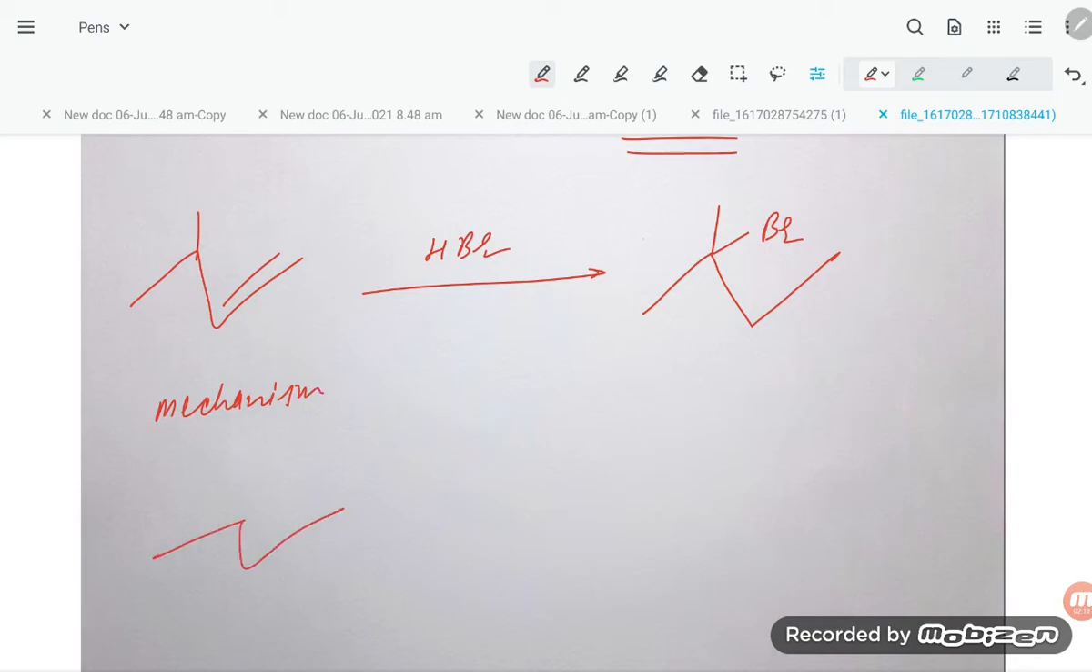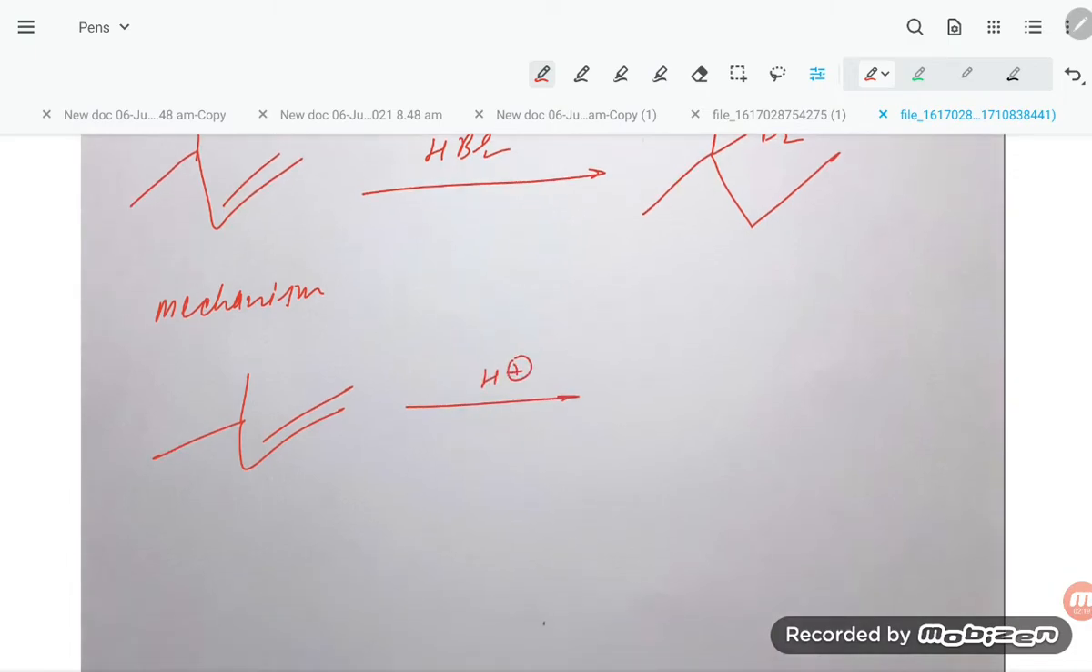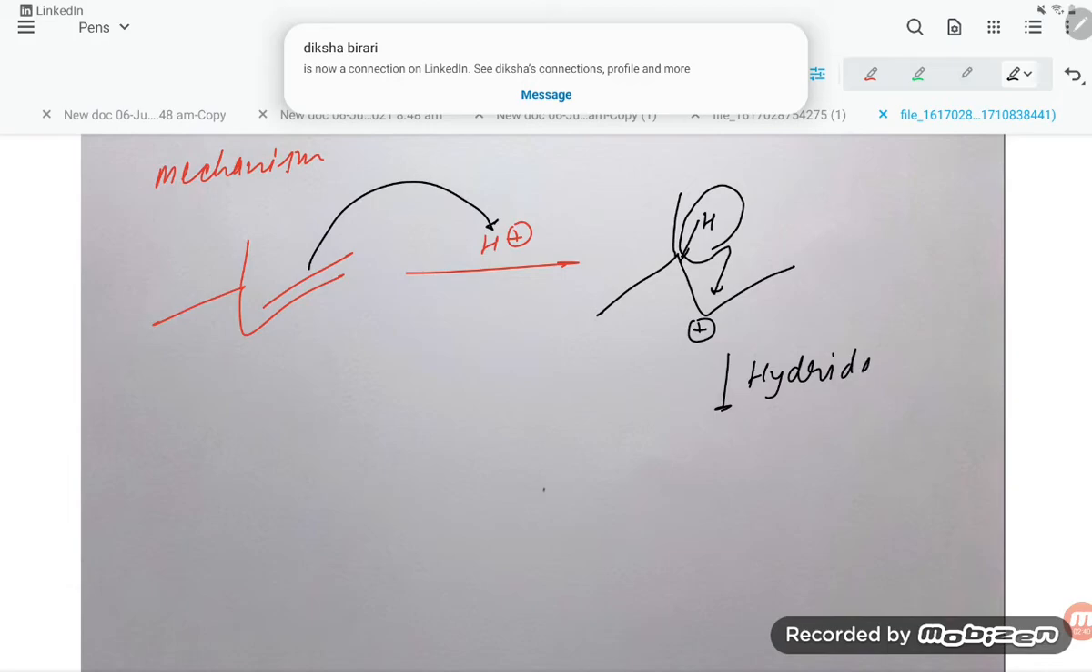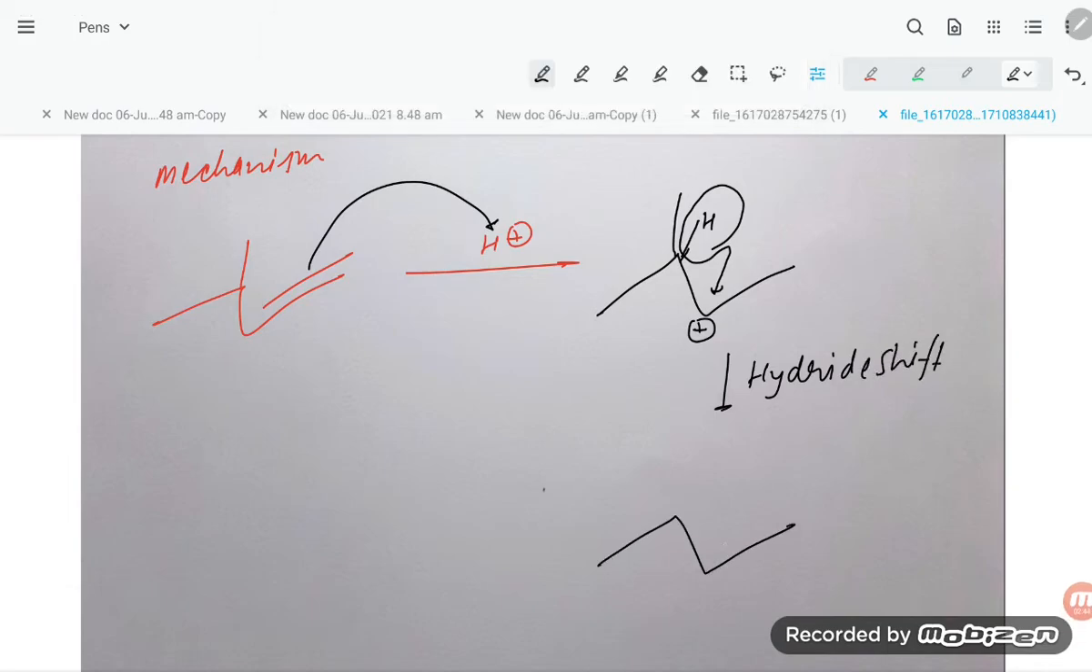So these are the groups, students. If you are treating with H plus, a 2 degree carbocation is generated here. So this is formed: here is the double bond and here is the carbocation. But there is also a hydrogen together with it, so there will be a hydride shift. The hydride shift takes place, and a 3 degree carbocation is formed.